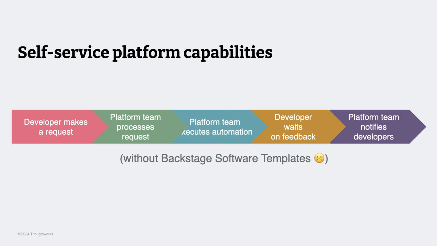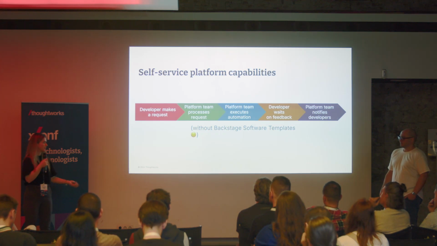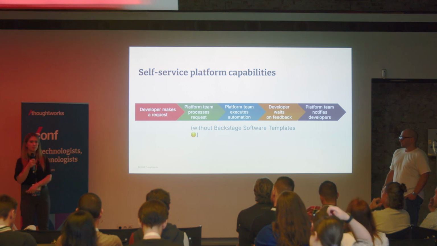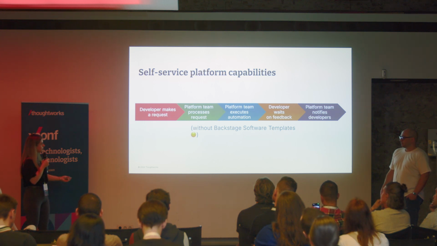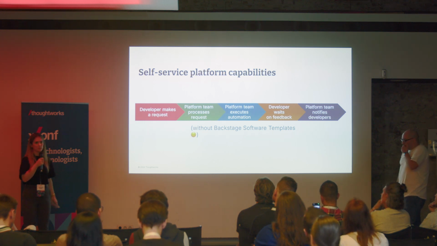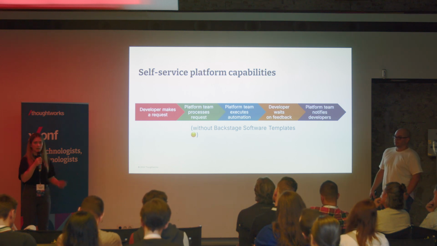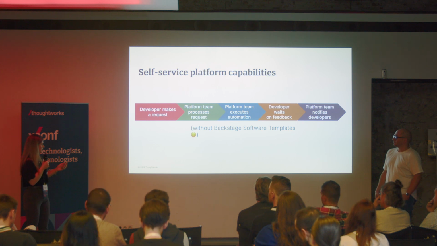Then the platform team is going to take care of the request, maybe not this sprint, maybe the next sprint, whenever they have it planned out. And then the platform team is going to execute the automation in place. You're going to be pinging the platform team again, hey, is that done? Is that not done? And then the platform team is going to come back and tell you, well, the resources are up now, and they're ready to use.